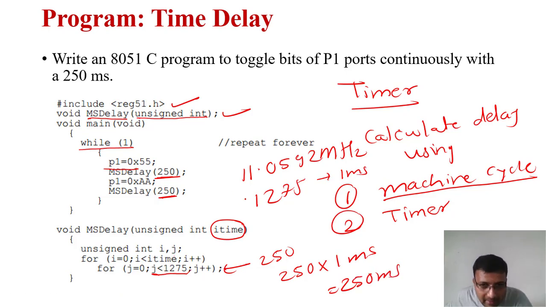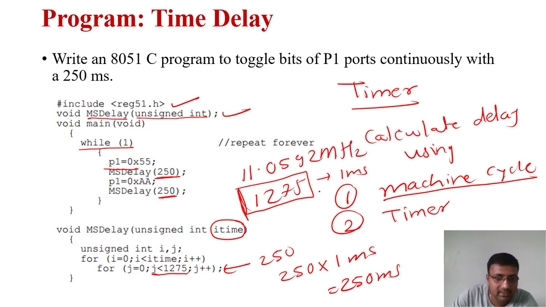So remember this number 1275. How does this 1275 come about? We are going to learn this in timer. While learning timer, we are going to see how this 1275 comes. But this 1275 is for a 1 millisecond delay. Remember this. So like this we can write a program for generating a delay of 250 milliseconds.